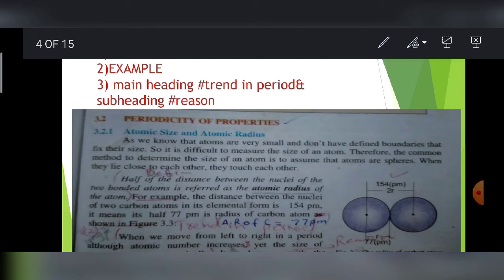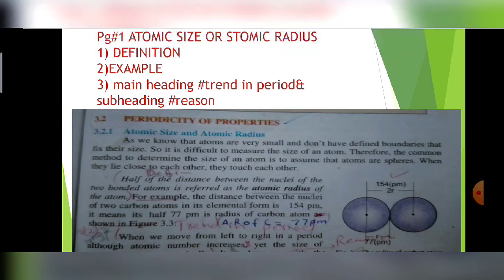Because atoms are too small, we can't determine the atomic radius directly. That's why we choose two atoms of carbon, and take the average distance from the nucleus of one atom to the nucleus of the other atom, which is equal to 154 picometer.